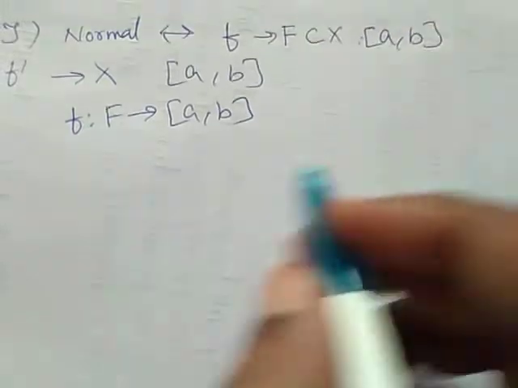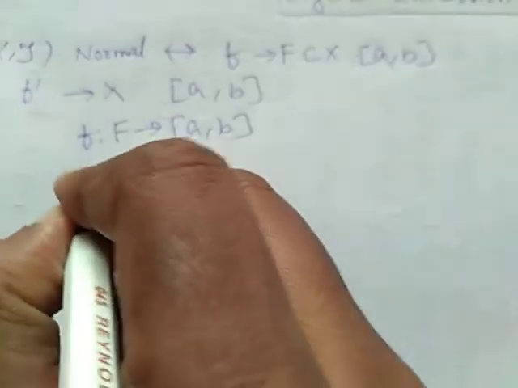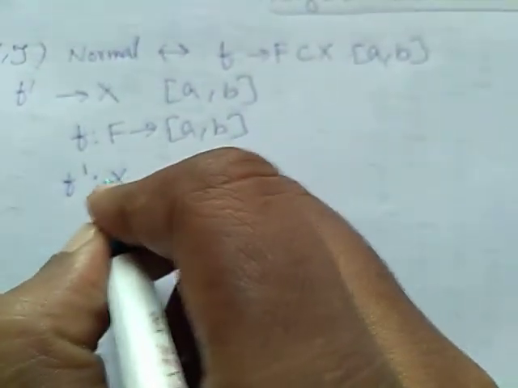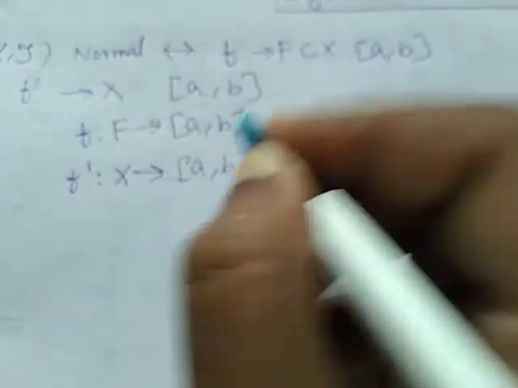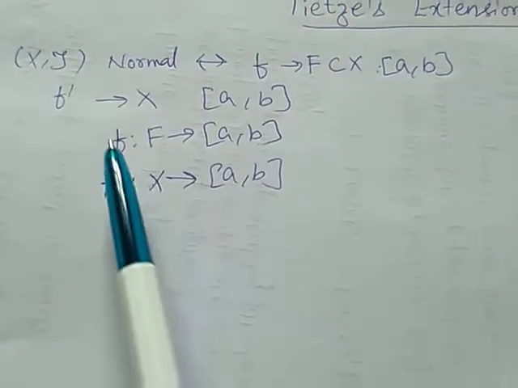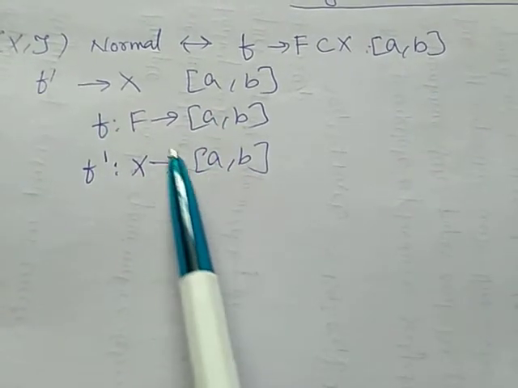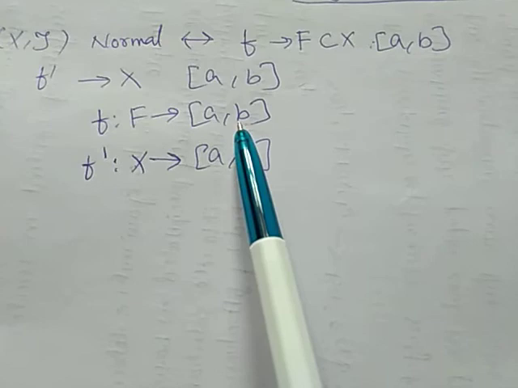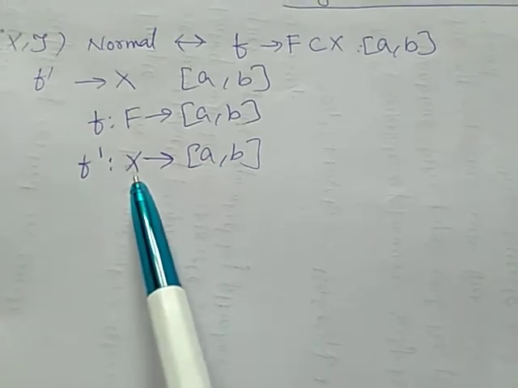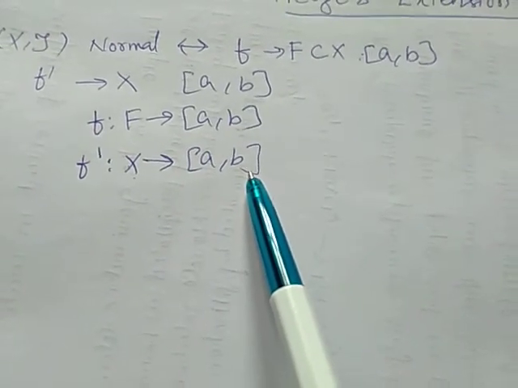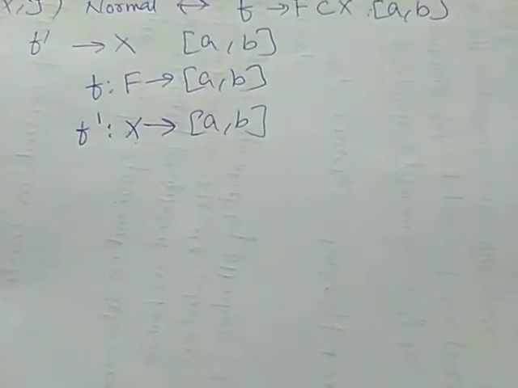Also, there exists a continuous extended function f' defined on X into [a, b]. If X is normal, then there exists a function f which is a continuous real function defined from closed subspace F into closed interval [a, b]. As an extension, there exists a function f' defined from X to the closed interval [a, b]. Similarly, if this condition is satisfied, then X is normal. Now we are going to prove.